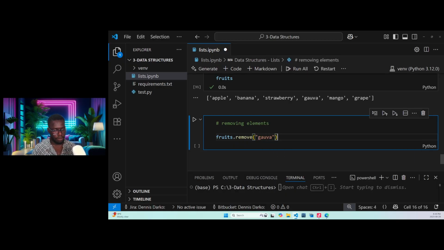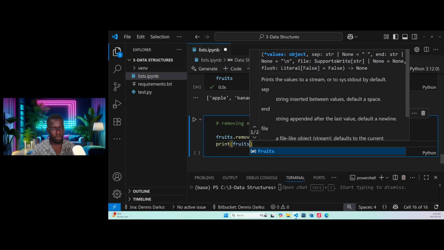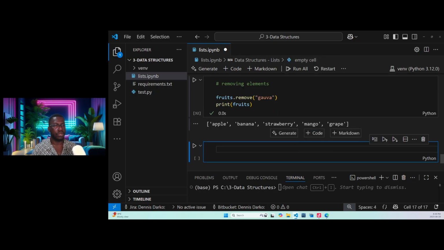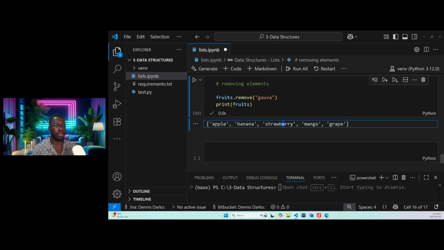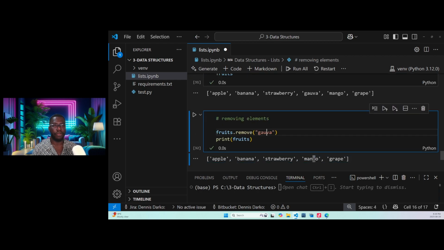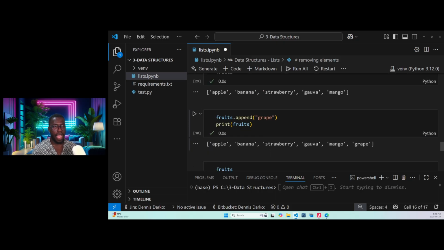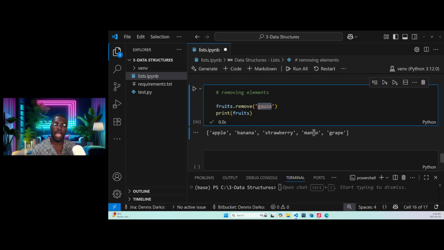So let's print fruits. Now you see apple, banana, strawberry, mango, grape. There's no guava. We've removed guava. You see the difference? That's really good. So we are trying to make sure we add, we remove. This is how we add and remove items or elements from a list.